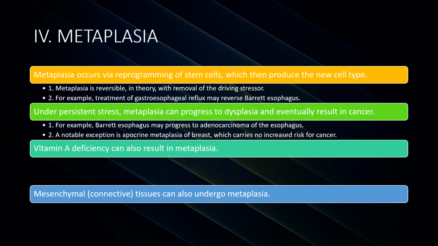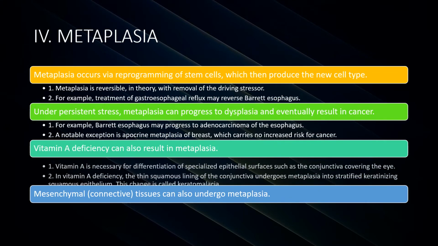Under persistent stress, metaplasia can progress to dysplasia. For example, Barrett esophagus may progress to adenocarcinoma of the esophagus. A notable exception is apocrine metaplasia of the breast, which carries no increased risk of cancer.